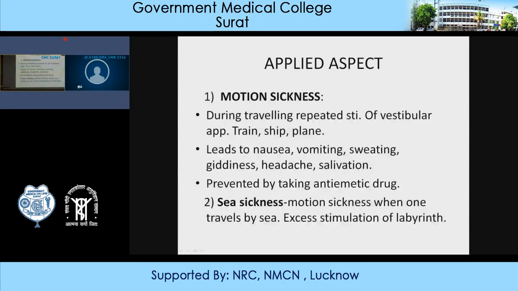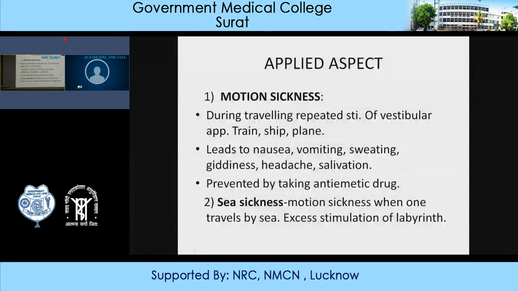Now, applied aspect, that is motion sickness. All of you must have experienced motion sickness when you are traveling in a train or by road or by ship or by plane. The person starts feeling nauseated, with vertigo, vomiting, giddiness, and headache. That is because of excessive stimulation of the vestibular apparatus because of uneven movement or speed of the vehicle.